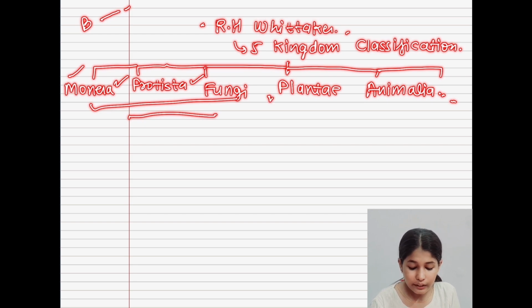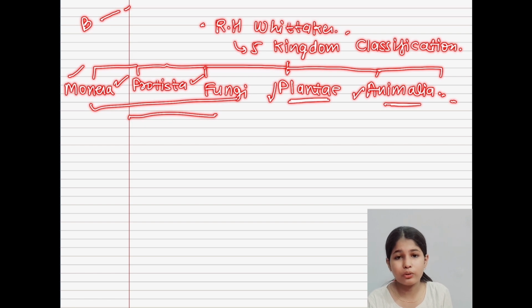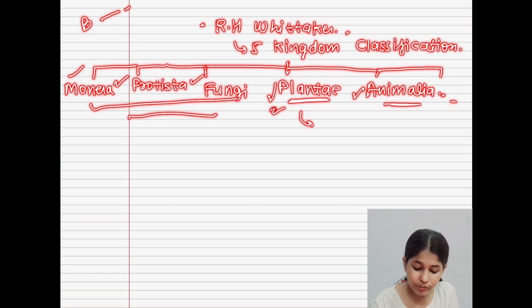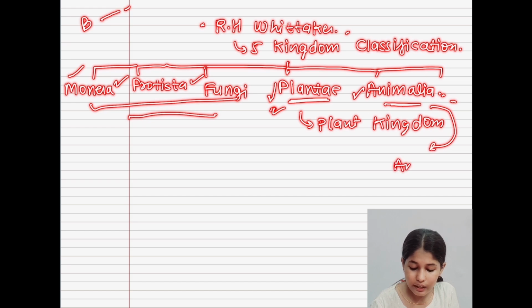But it was said that Plantae and Animalia, means plant kingdom and animal kingdom, will be discussed in a separate chapter. Why? Because they are very important, and they are very deep also. So after biological classification, we are going to start plant kingdom, and after completing it, we are going to start with the animal kingdom.